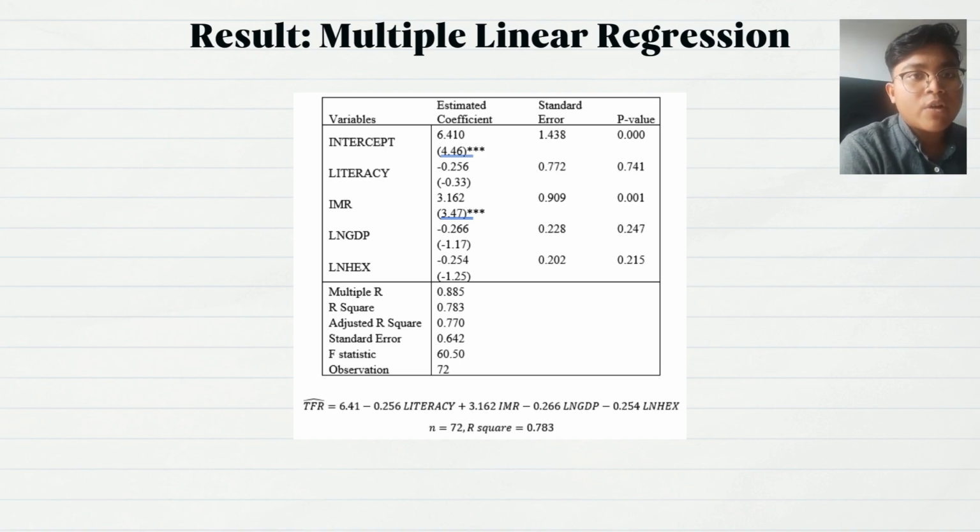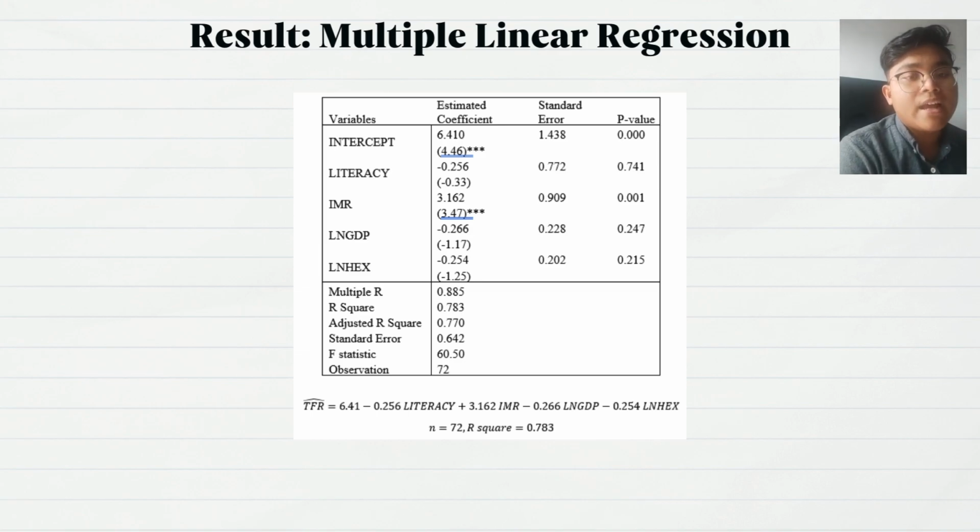The model performed quite well in terms of F statistic, based on the hypothesis that all the variables are jointly significant. The results illustrate that this model is highly significant as the value of F statistic is 60.50. In addition, the size of adjusted R square in this model is quite high, which explains that 70% variation in the total fertility rate TFR is explained by the attempted explanatory variables, which are literacy, IMR, non-GDP, and non-HEX.